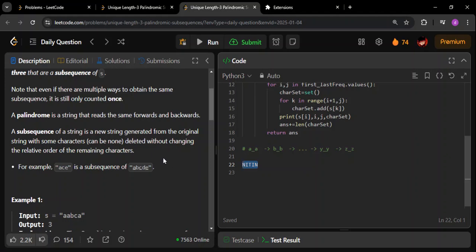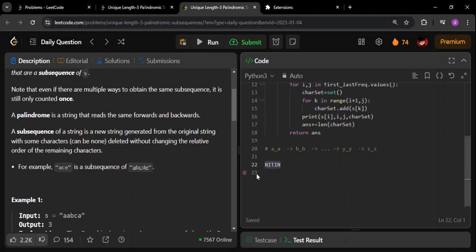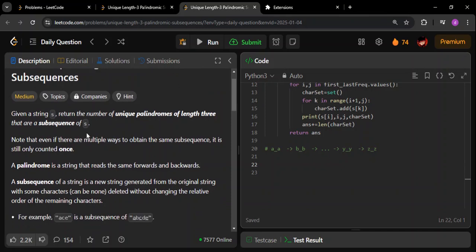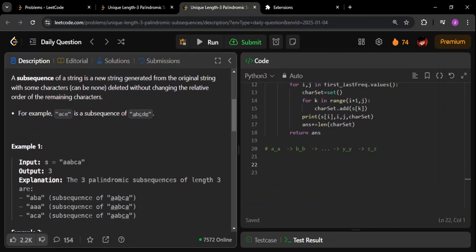But in the current question there is even more restriction. They are saying it should be of length 3. The one that I am showing you is of length 5, but they are saying it should be of length 3. It's odd length, remember that. So let us go to the question now. 1930, unique length 3 palindromic subsequences. Given, see the input, we are just given a string, and we have to return an answer.